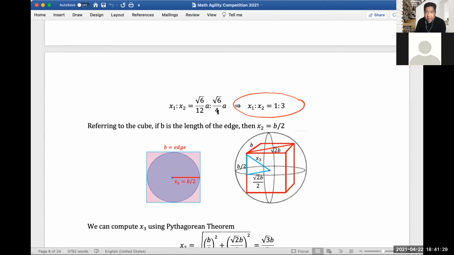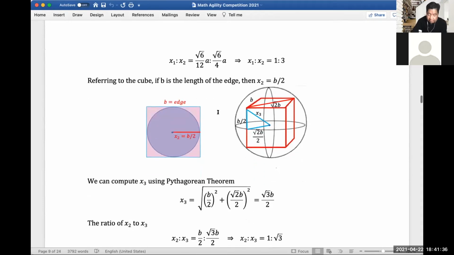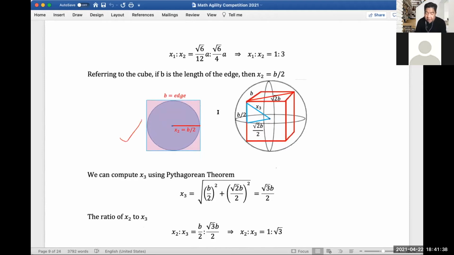So let's look at the cube. Let's refer to the left, this part here, and let's say the edge of the cube is b. So the second sphere, which is inside the cube, would have b over 2 here because it's half of the length of the edge of the cube, right?